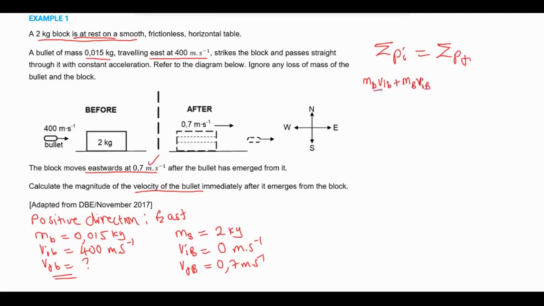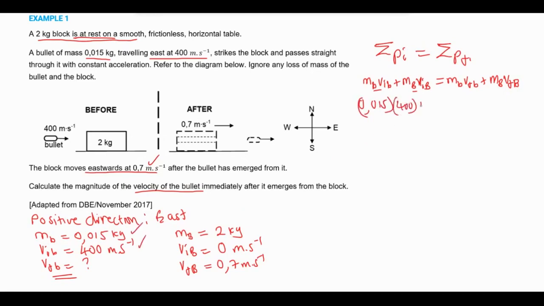So this is the momentum of the bullet plus momentum of the block initially. Then the final, we have mass of bullet times final velocity of bullet plus mass of the block times final velocity of the block. Let's substitute what we have. So we have 0.015 and then 400.